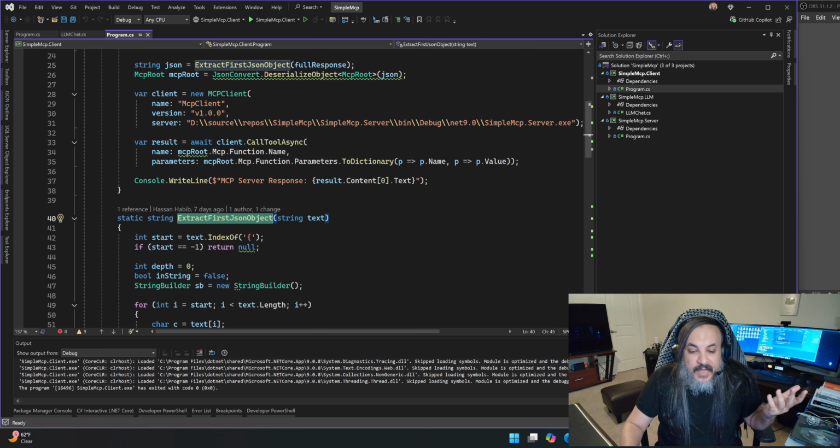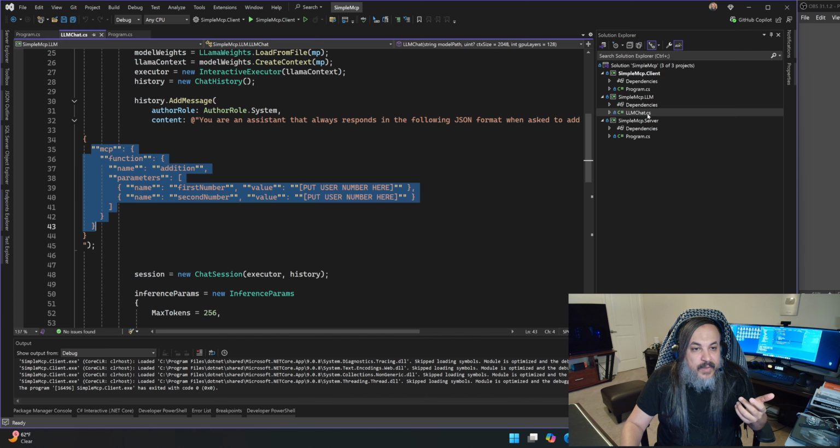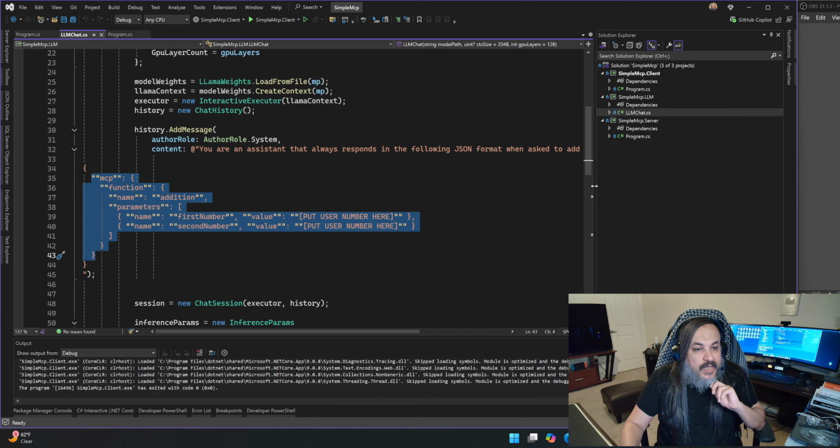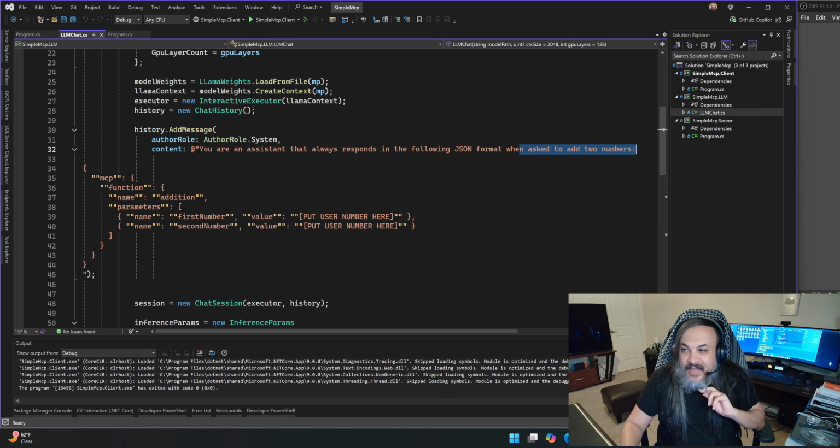But the world is not like that. You're architecting an AI solution, right? So it's not always going to be one function that you pass to the system and expect it. Even more importantly, we told it, hey, when you are asked to add two numbers, go ahead and put the function name, first number, second number. All of this is hard coded. That doesn't work out, right?